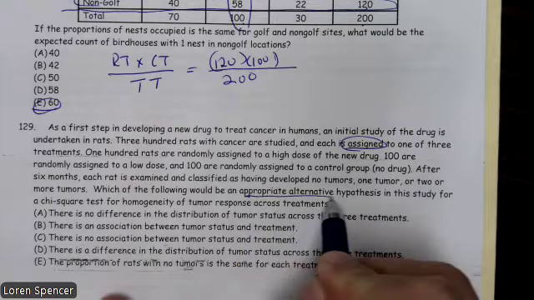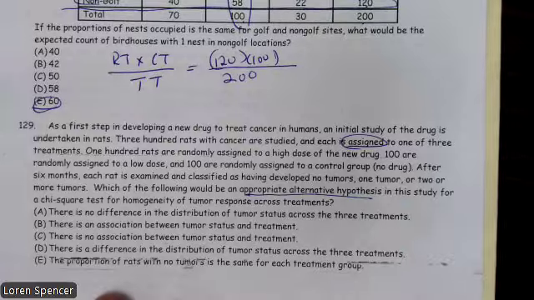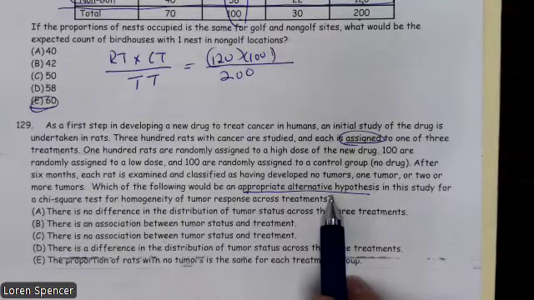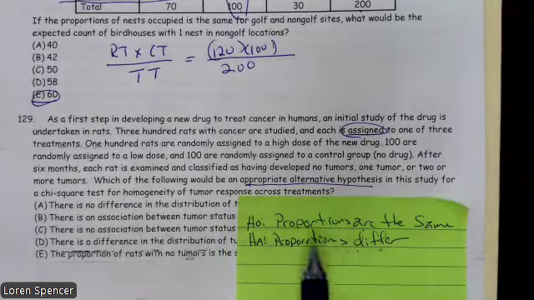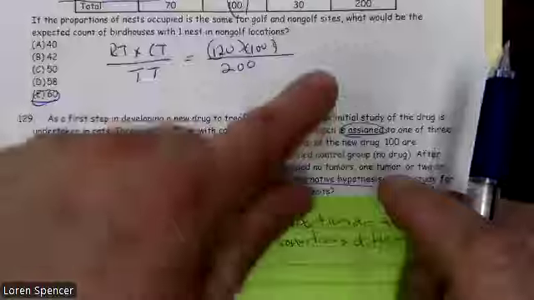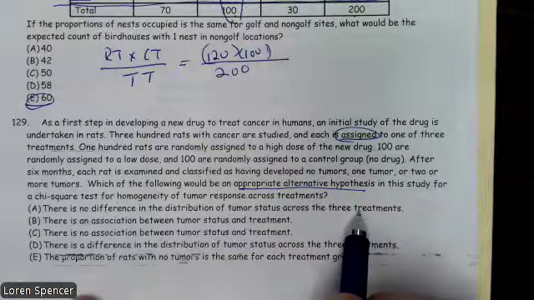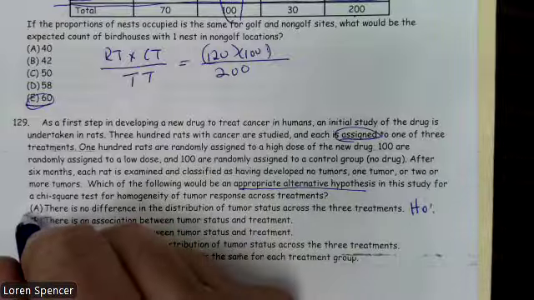In the study, it's a chi-square test of homogeneity. Why? We randomly assign to three treatment groups. So essentially, we have three samples, one with low dose, high dose, and no dose. So they're asking for the HA. In a test of homogeneity, proportions need to be the same. The HA would be that the proportions are different or not the same. So there's no difference in the distribution of tumor status across the three treatments? No, that's like an H0. No difference, all the proportions are the same.